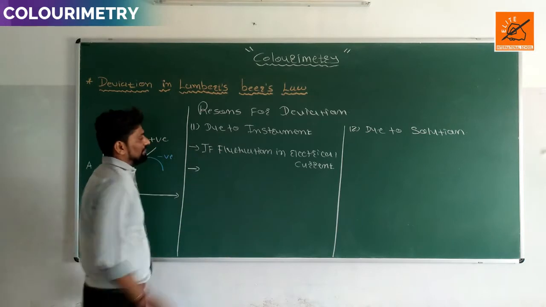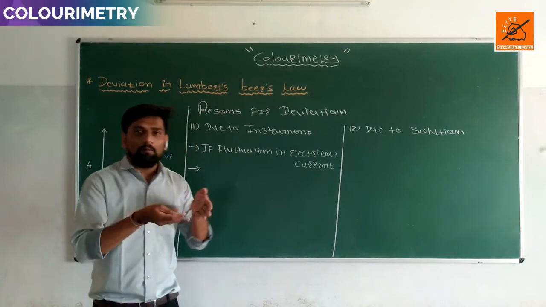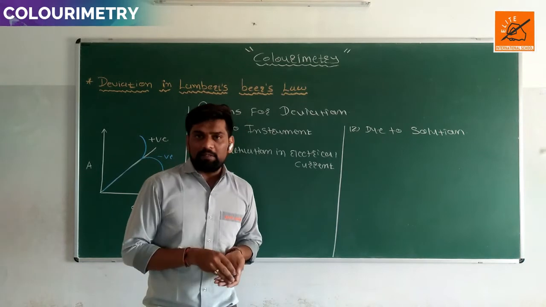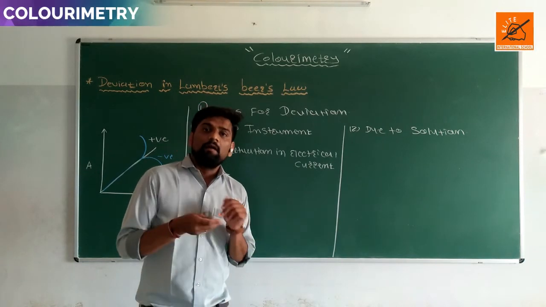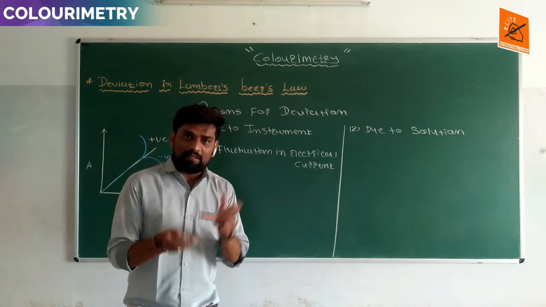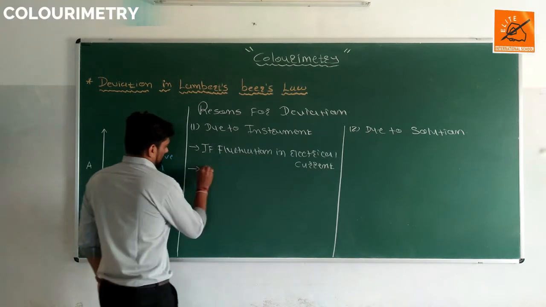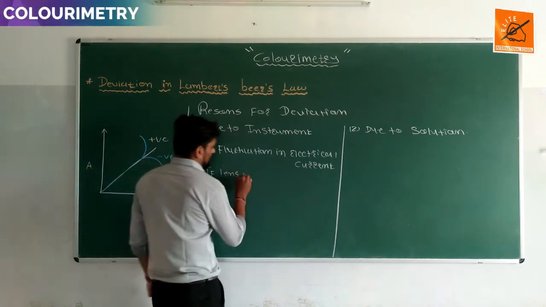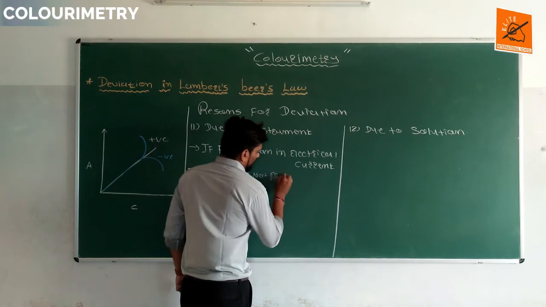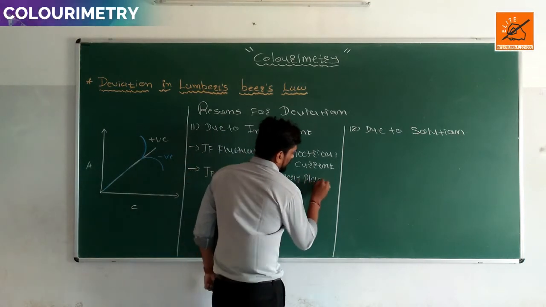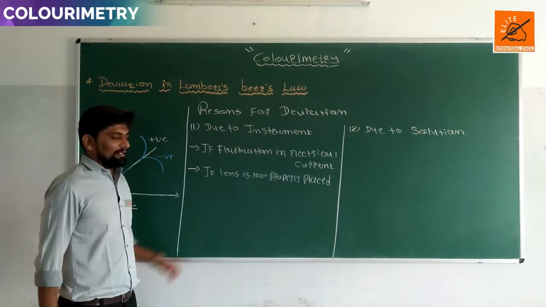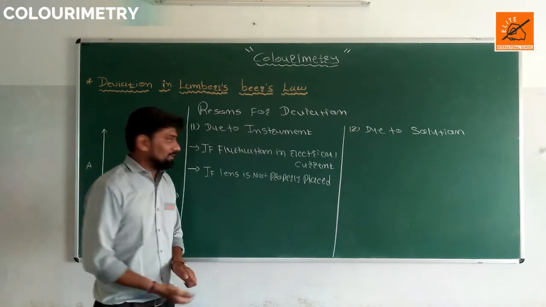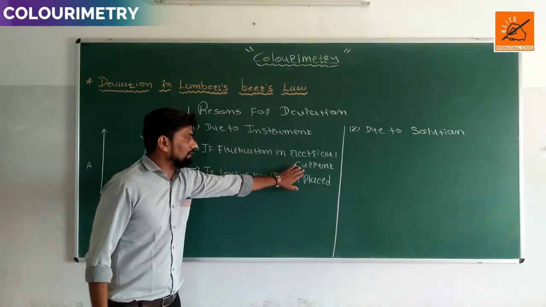The second reason behind this deviation is the lens or prism we use in the colorimeter.